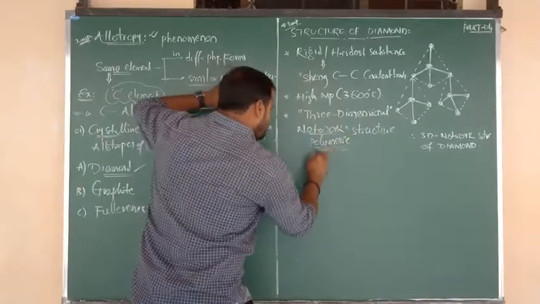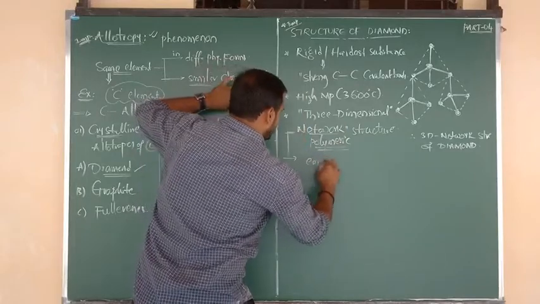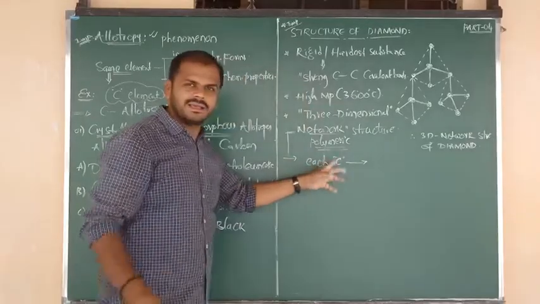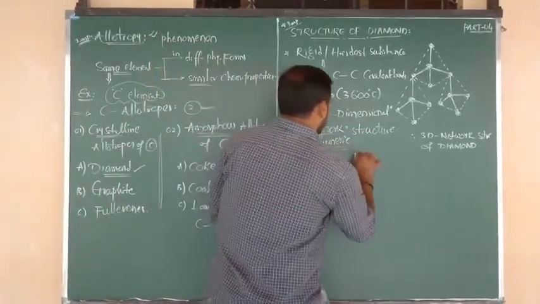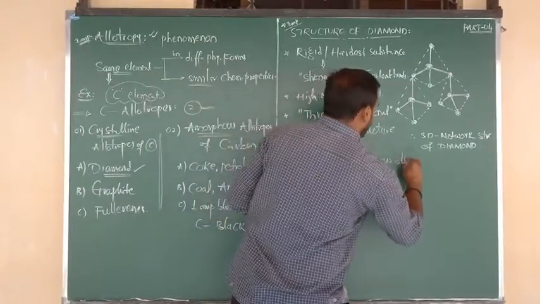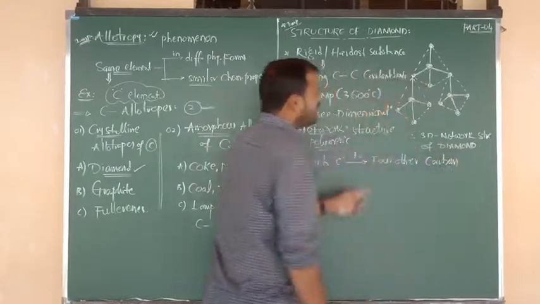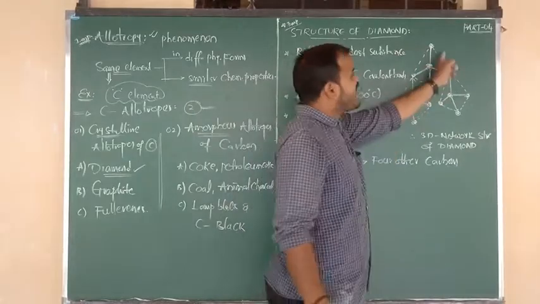In the three-dimensional network or polymeric structure, each carbon is connected to four other surrounding carbons. Each carbon is connected to four surrounding carbons, which means in which manner?